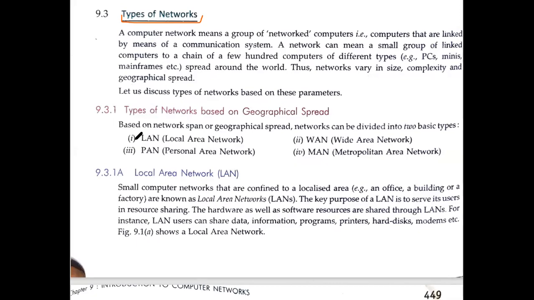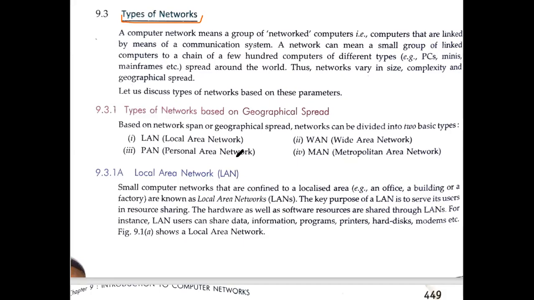The question could be, what are the various types of network devices? So you can write these four names. Another question can be the full form of anything, like what is the full form of LAN, what is the full form of PAN. So this is again your 1 mark question. Then you may have two marks questions from this particular topic.